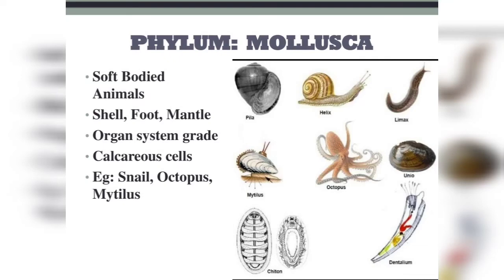Mollusks are multicellular organisms. They have a bilateral symmetry, but snails are asymmetrical. These are triploblastic animals and they are coelomate animals. They have organ system grade of organization. The body is soft but unsegmented. The soft body is covered by a fleshy fold of the body wall, which is called a mantle. The mollusks are provided with 1 or 2 calcareous shells. The shells may be internal or external.